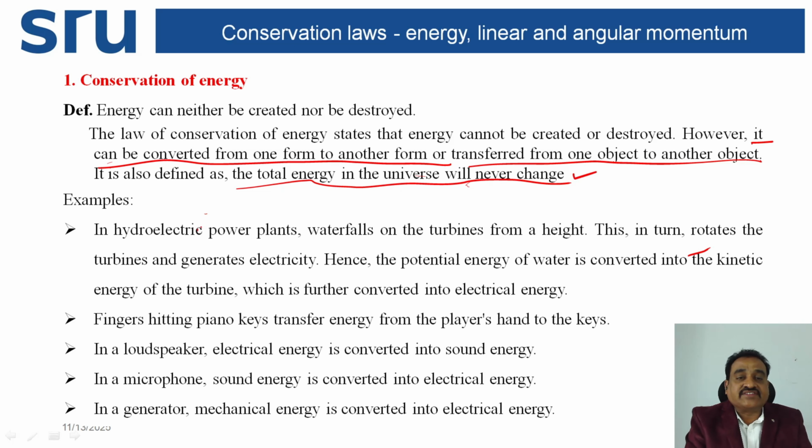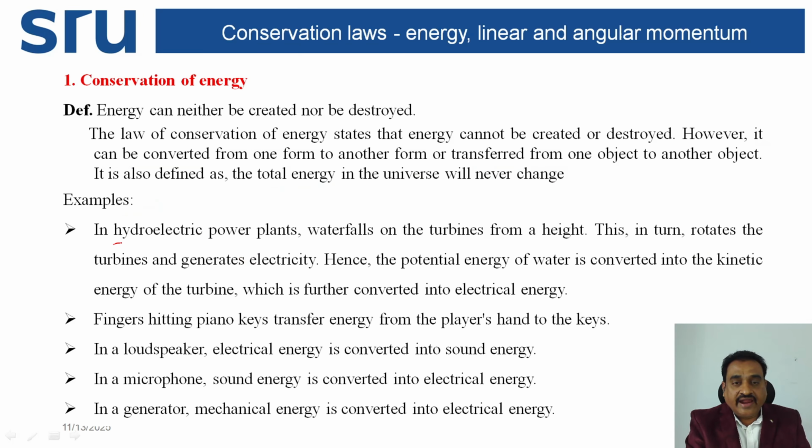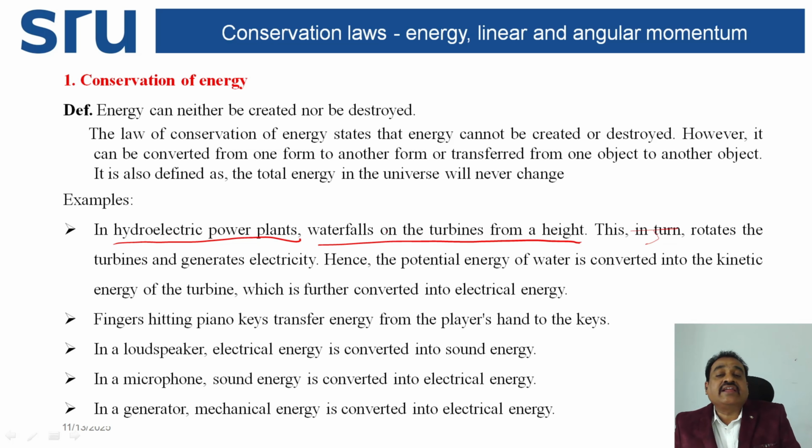So, what are the examples? You try to see here. In hydroelectric power plants, water falls on the turbines from a height. This in turn rotates the turbine and generates electricity. That is the hydroelectric power plant.